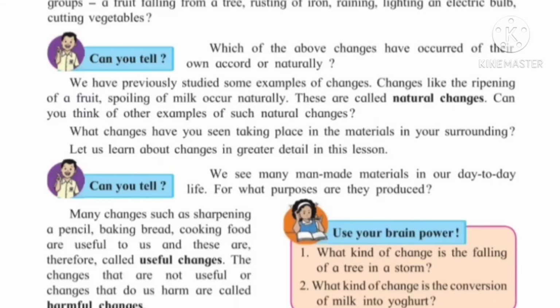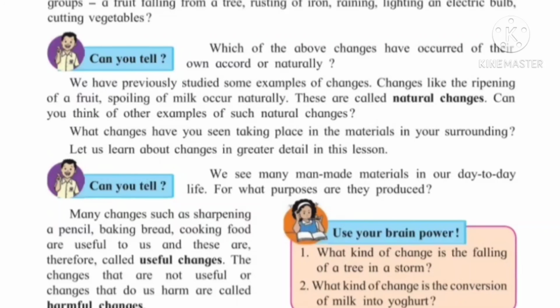Many changes such as sharpening a pencil, baking bread, cooking food are useful to us. So these are called useful changes, while the changes that are not useful, which are harmful to us, are called harmful changes. So man-made changes are again divided into useful changes and harmful changes.